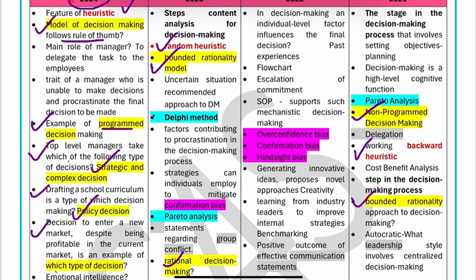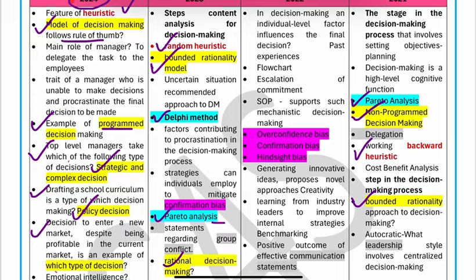Okay, so next is this Delphi method, Pareto analysis. These are the different decision making techniques which are there in the syllabus, so go and cover those. Pareto is repeated so many times, so this is again important.